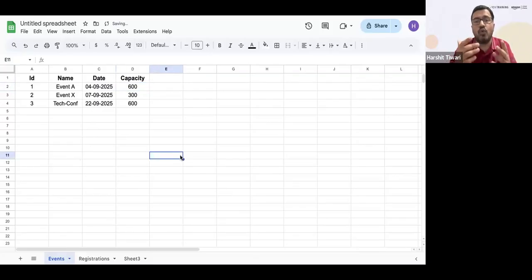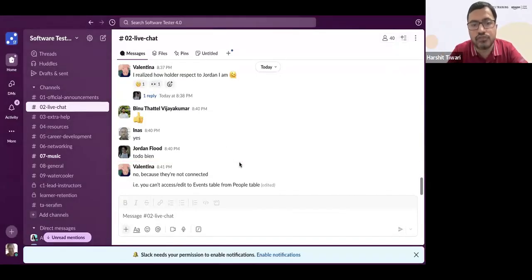There's no way of automating it. Let's say 300 people have registered, so now the capacity pending is only 300. You cannot do all those calculations. All that is not possible. Therefore it's not optimum, it's not efficient. Now what you can do is use SQL or databases, which can help you with this efficiency.